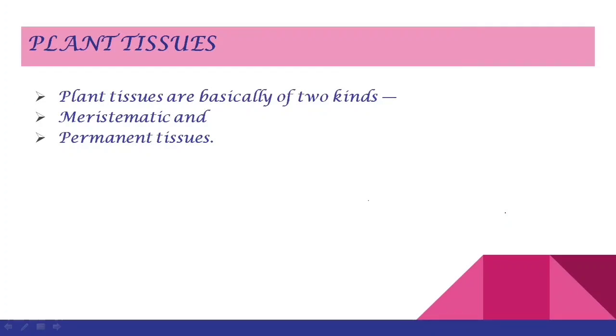And if you take a detailed look, children, into the plant tissues, you will be surprised to know that most of the plant tissues are dead. They are made up of dead cells. Why so? Why do plants have dead tissues more than living tissues? This is a very important question.